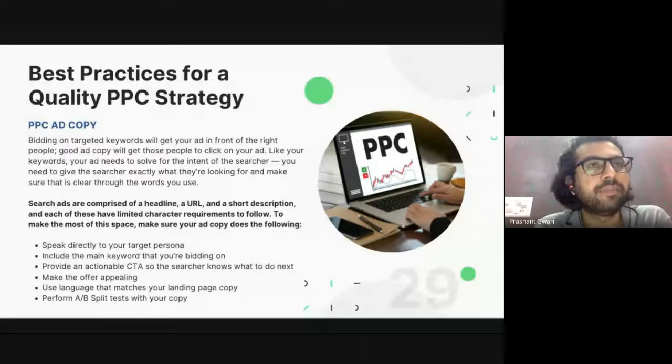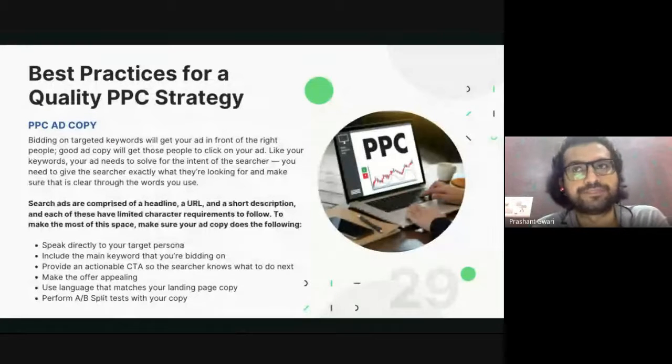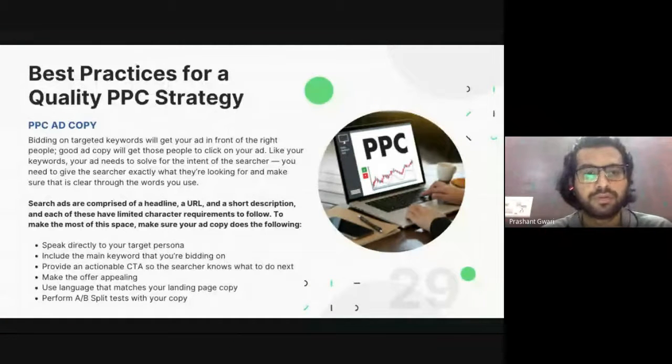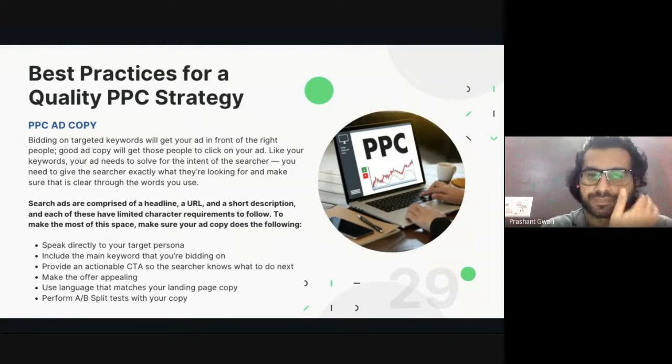Number one will be speak directly to your targeted buyer persona. What age, gender, location are they from, what interest or behavior they have, what kind of search intent they have, transactional, informational or navigational. These kinds of things you have to consider before creating content. Then you need to speak directly to your targeted persona.